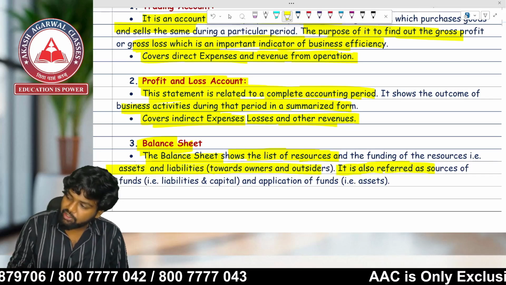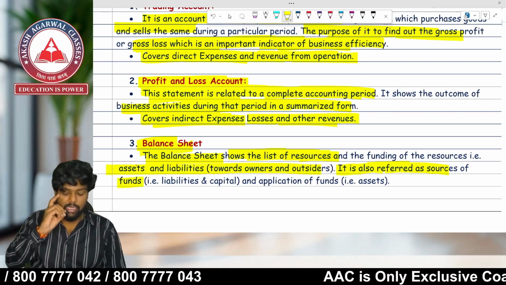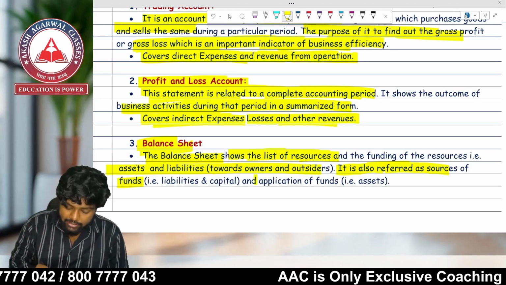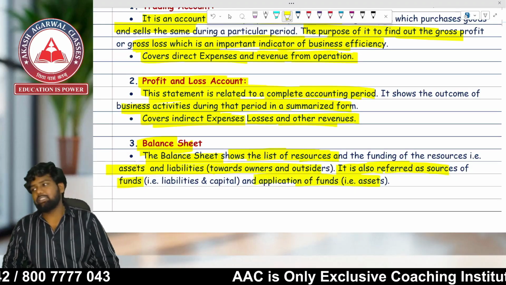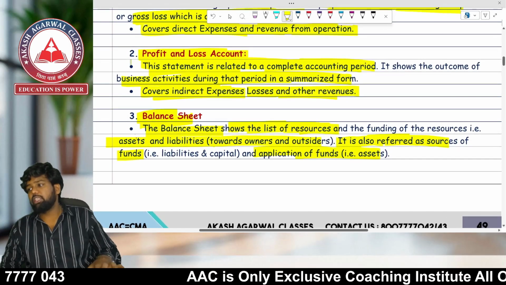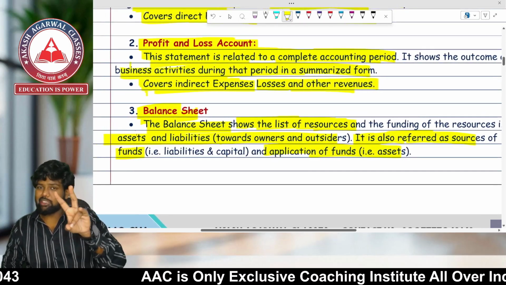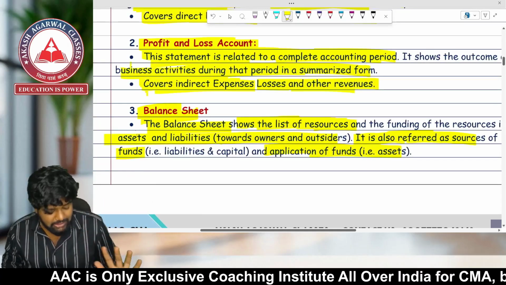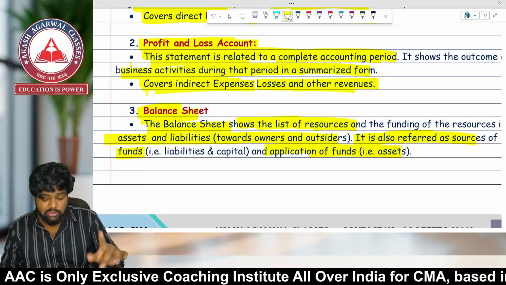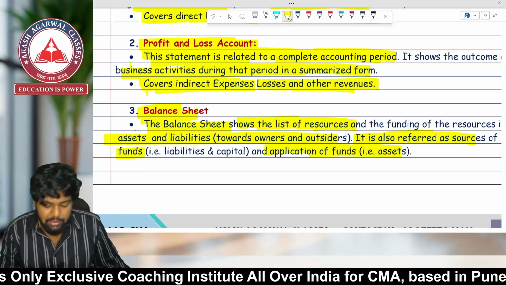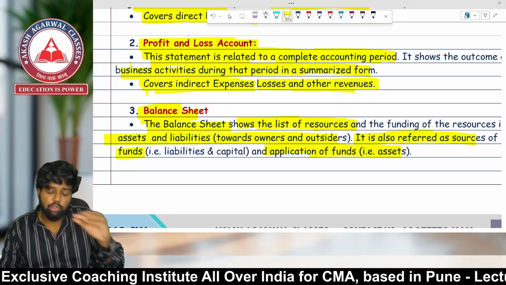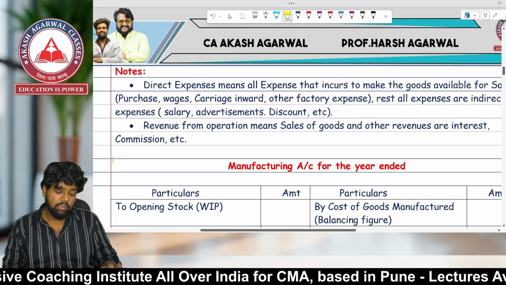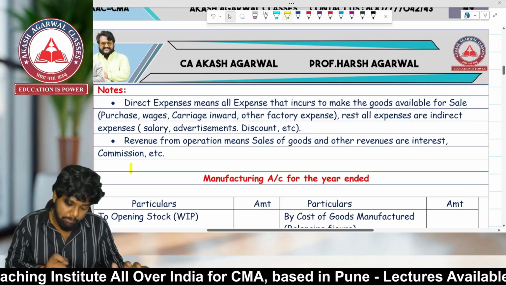It is also referred to as sources of funds, that is liabilities and capital, and applications of fund, that is assets. It tells us the financial position of the business. Sources of funds refer to liabilities and capital, and applications of fund refer to assets.